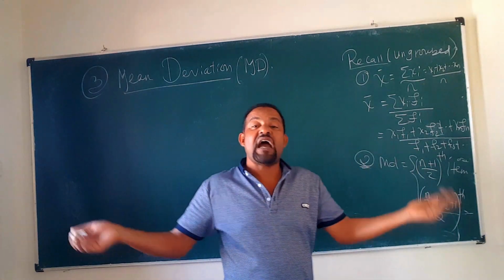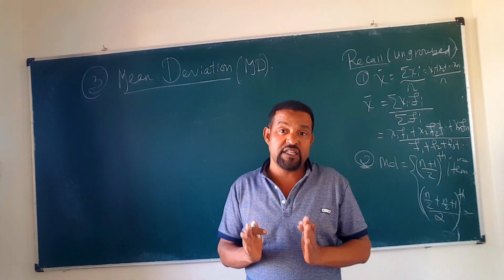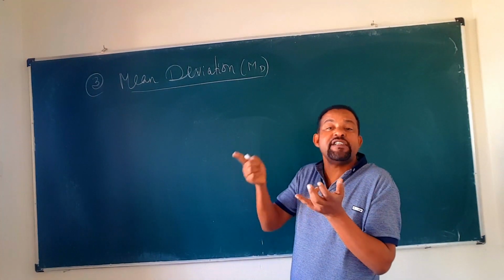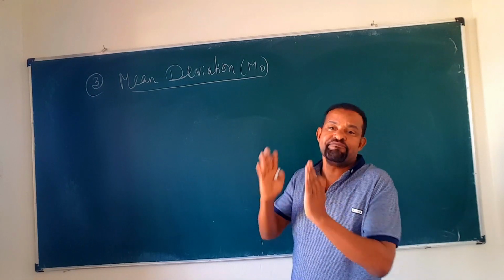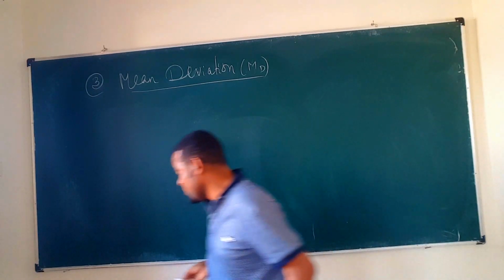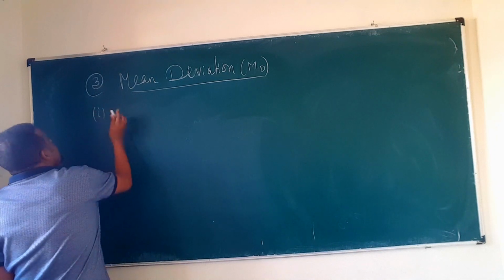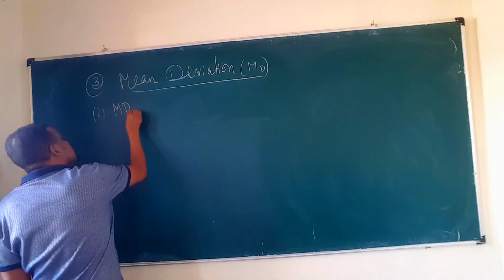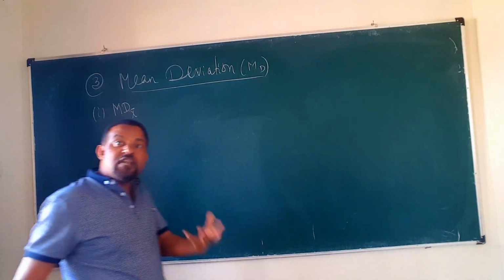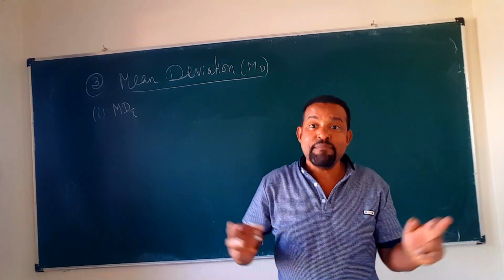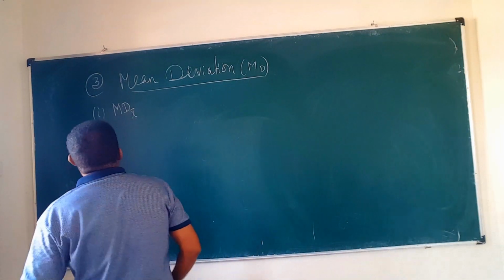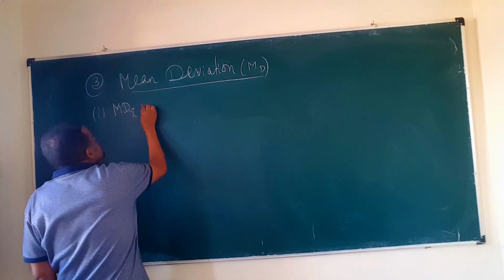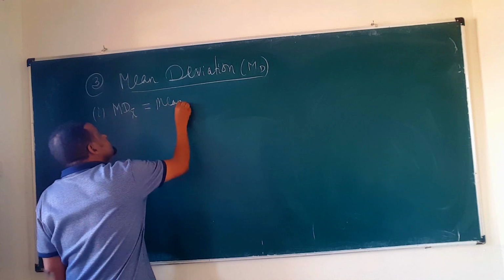And the mode is the most frequently appeared data. So we are going to calculate the mean deviation about the mean, the mean deviation about the median, and the mean deviation about the mode. The first one is mean deviation about the mean. Here x bar represents the mean of the data. We find the mean of the data, then the deviation of each item from this mean. This is the mean deviation about the mean.